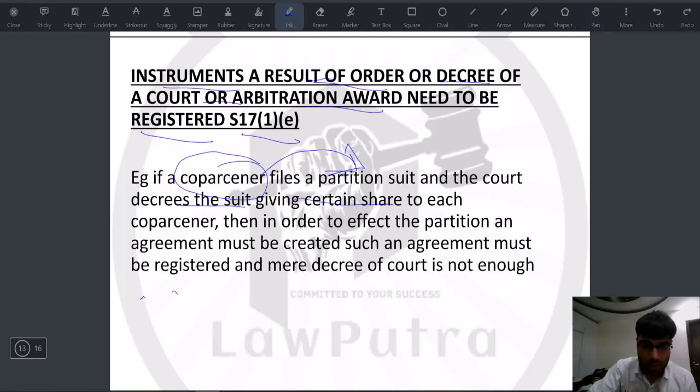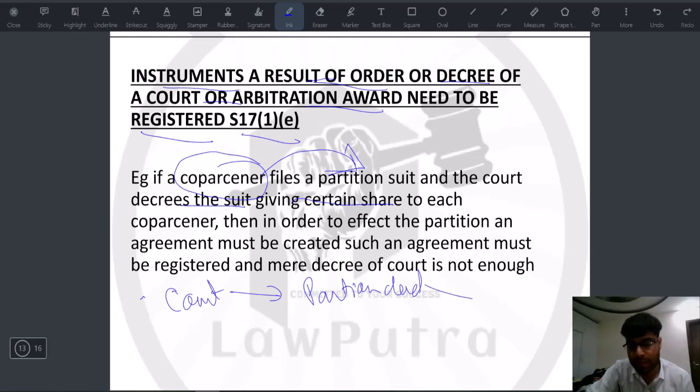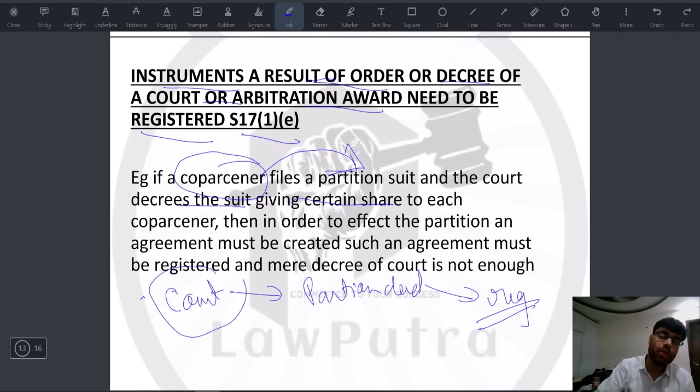Now once that court has given that decree, simply based on that decree, partition will not come into effect. They have to create a partition deed. Okay, and this partition deed has to be then again registered. All right. Simply that the court has said, okay, a decree has been given, will not entitle them to a share in that property. It has to be registered, only then this thing will come into play.